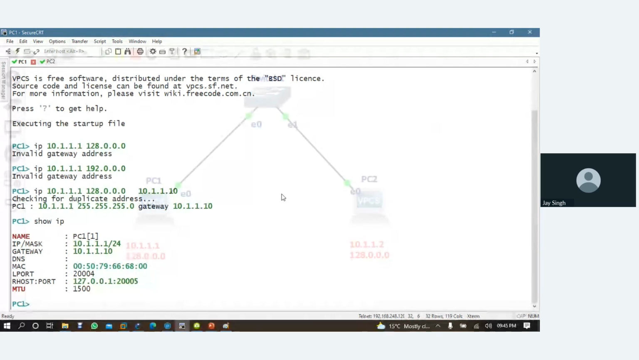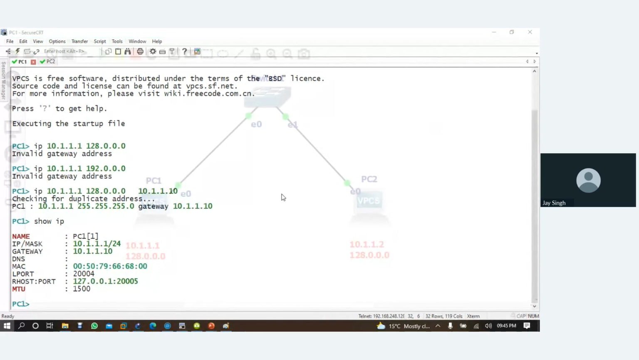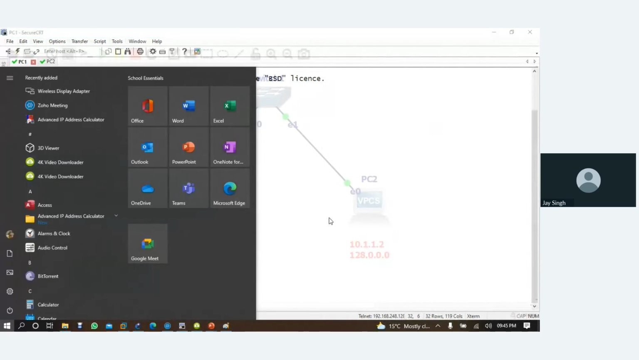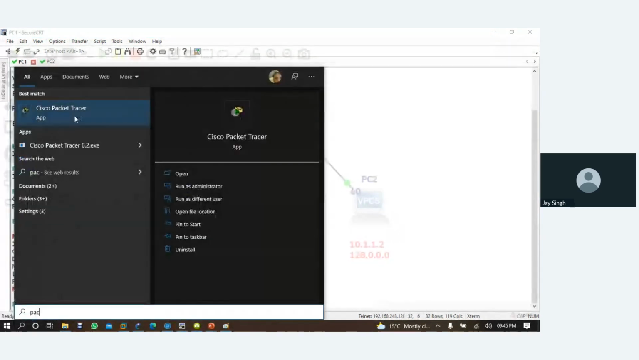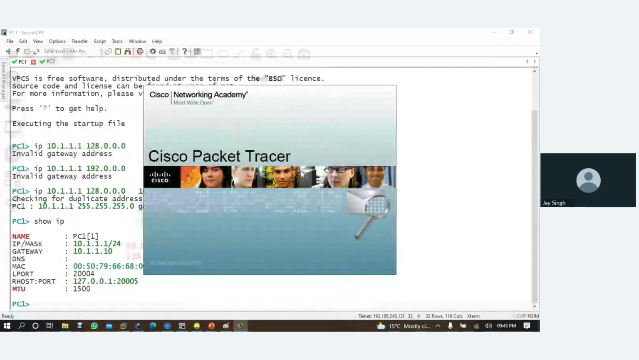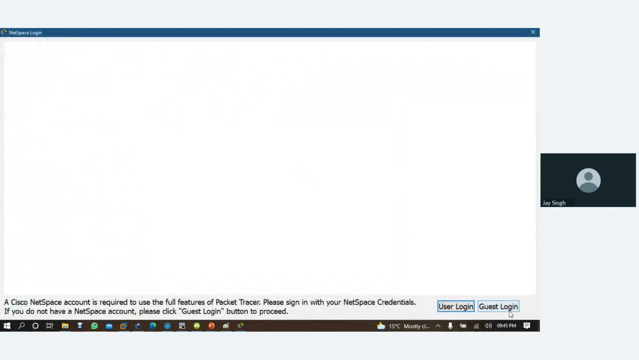Okay, no problem. Let's use Packet Tracer and see why, because we are learning some advanced technology. Okay, so I'm just sharing some advanced knowledge with you. So you just check, it will enhance your knowledge.